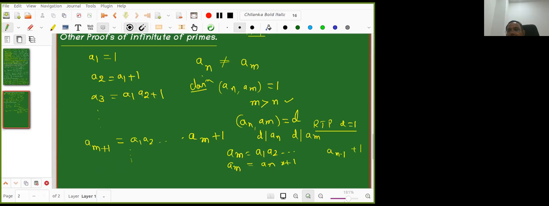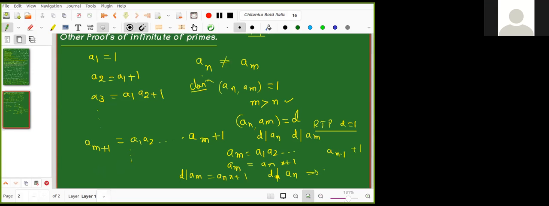The same proof I am asking her several times. Yes, so D divides AM. This means D divides ANX plus 1, which is equal to AM. Very good. D divides AN also, so D divides ANX also.